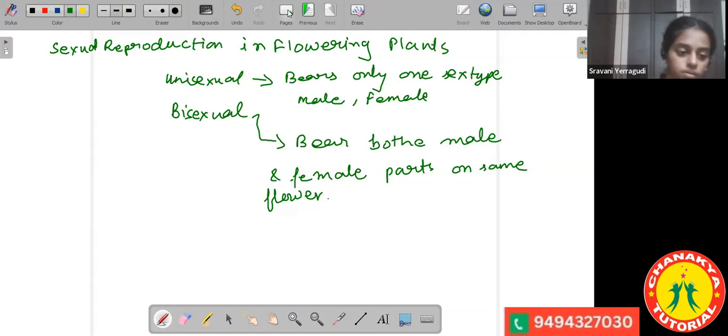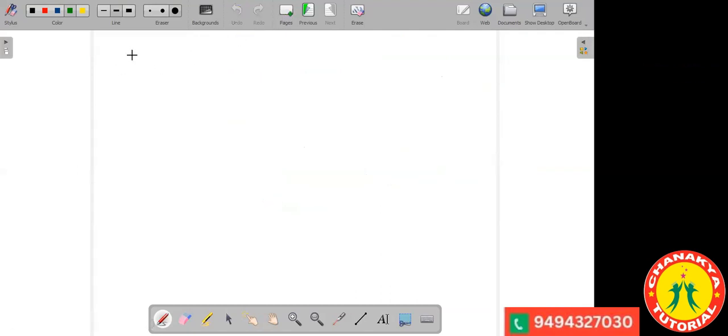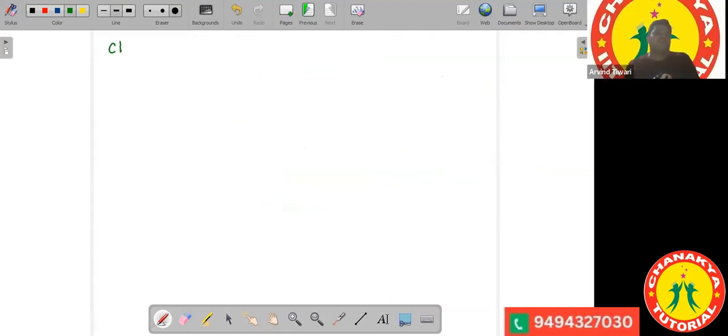Can you give examples of bisexual flowers? Yes, a bisexual flower is a China rose. A China rose is a bisexual flower. We will draw the diagram of a China rose, and all of you shall draw along with me.